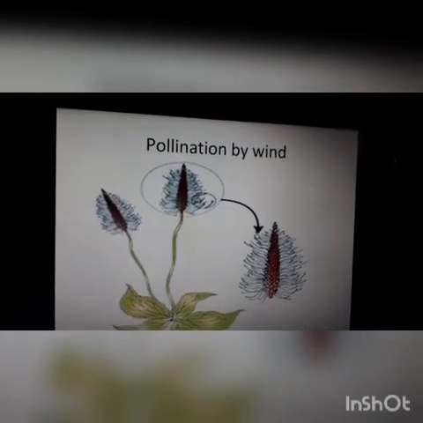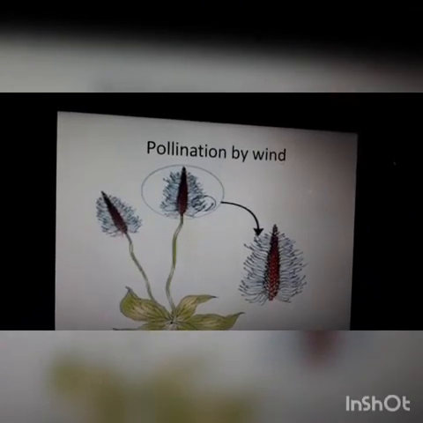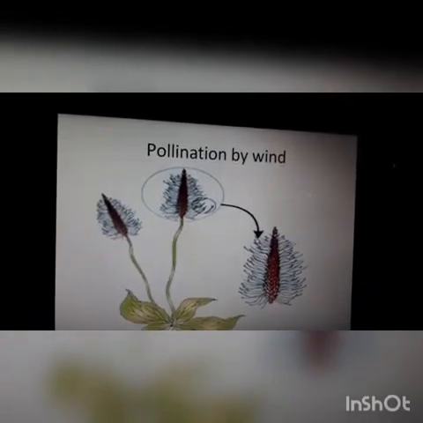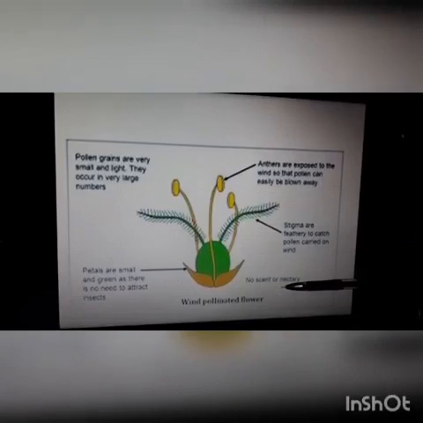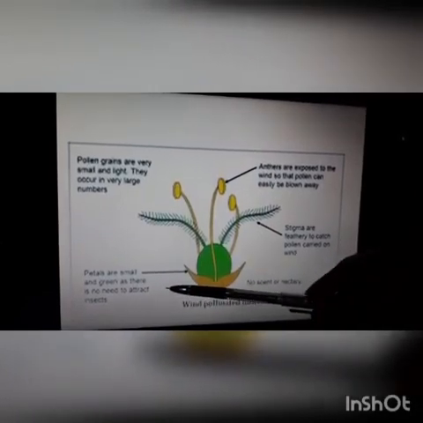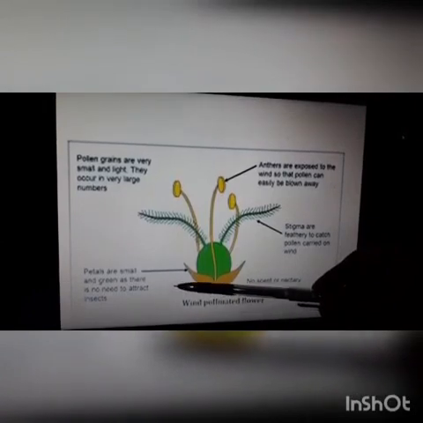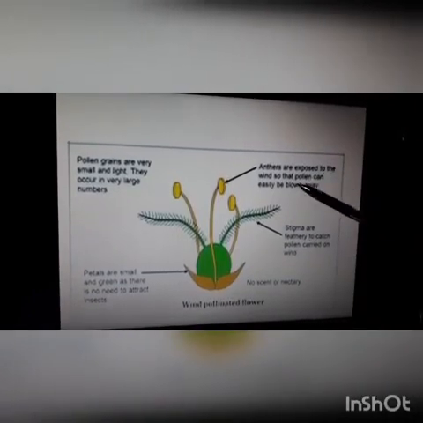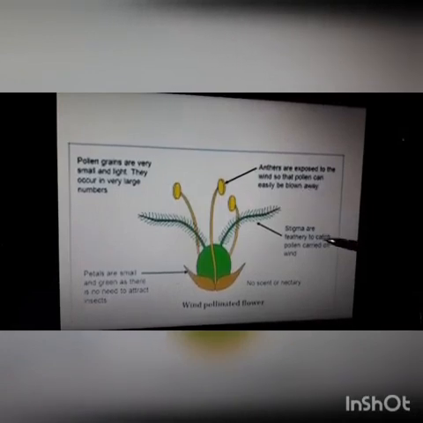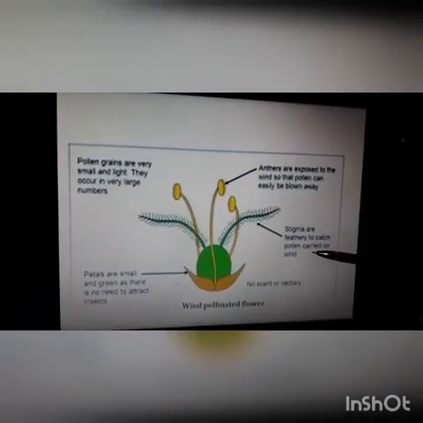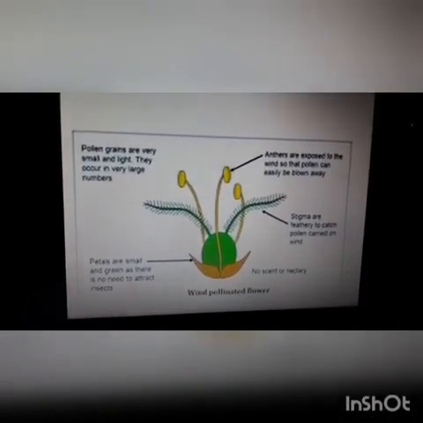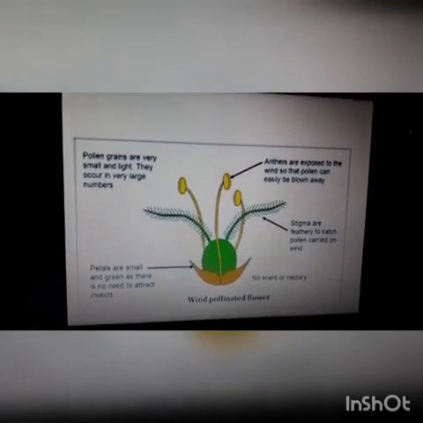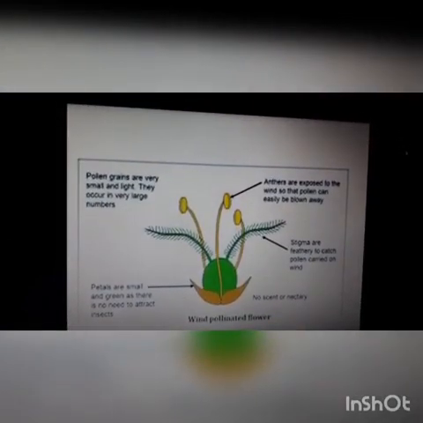anemophily. Okay, so in this diagram we can see a wind pollinated flower, right? So wind pollinated flowers should have the following features. So what are the features? No scent or nectary. Petals are very small and green as there is no need to attract insects. Then anthers are exposed to wind so that pollen can easily be blown away. Stigma are feathery to catch pollen carried on wind. Then pollen grains are very small and sticky and they occur very large in number. Clear? These are the features that should be there in a wind pollinated flower.